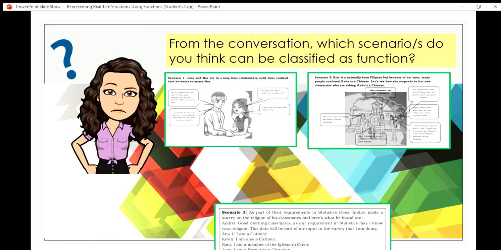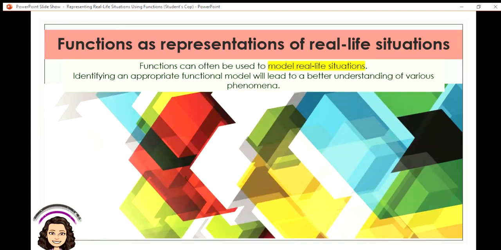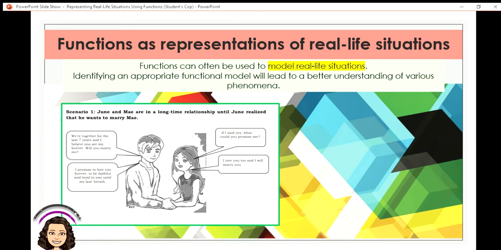Now, let's discuss each scenario one by one. Before that, functions can often be used to model real-life situations. That is why learning this topic is very important since this is very applicable in real-life situations. Now, identifying an appropriate functional model will lead to a better understanding of various phenomena. So, if you are able to translate a certain phenomenon or a situation into a mathematical equation or a model, then you will have a better understanding of that certain concept or phenomenon.